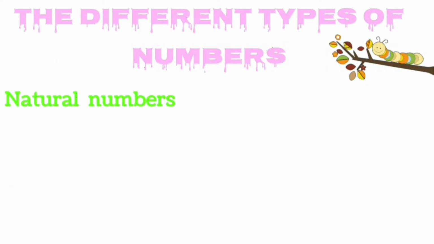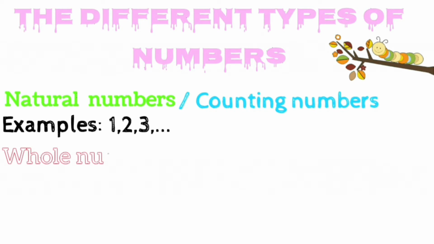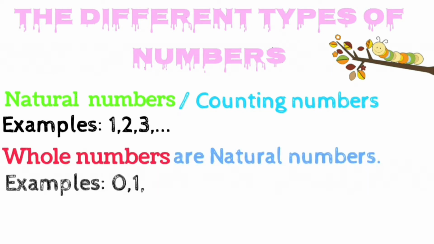The first type of numbers are natural numbers, which are also called counting numbers. For example, 1, 2, 3, and infinity. The second type is whole numbers. These are natural numbers including 0: 0, 1, 2, 3, and infinity.